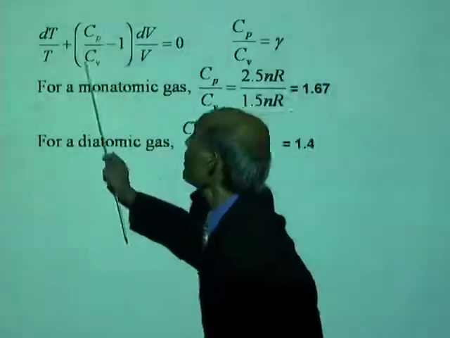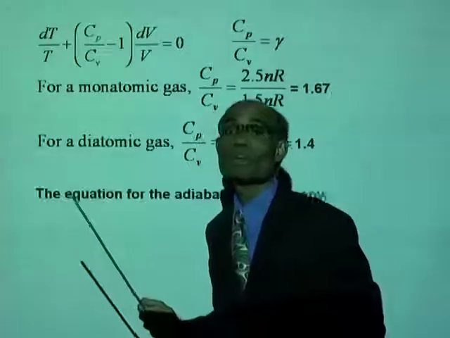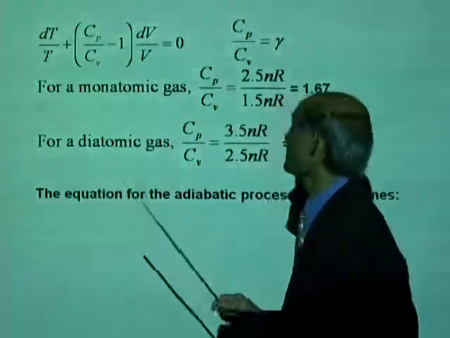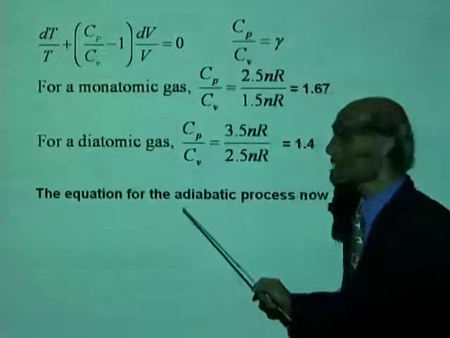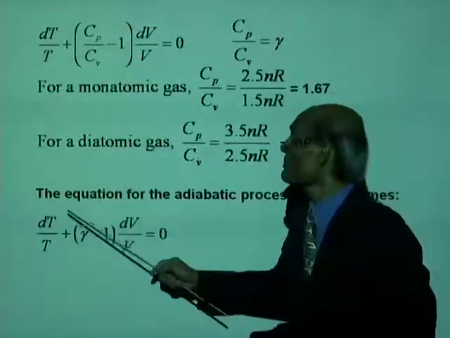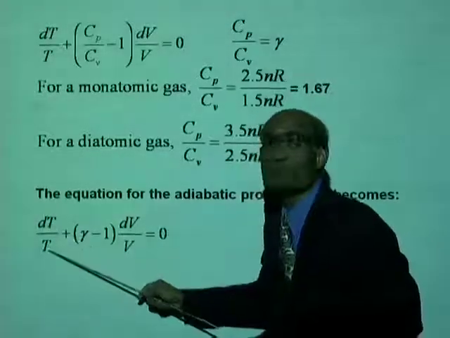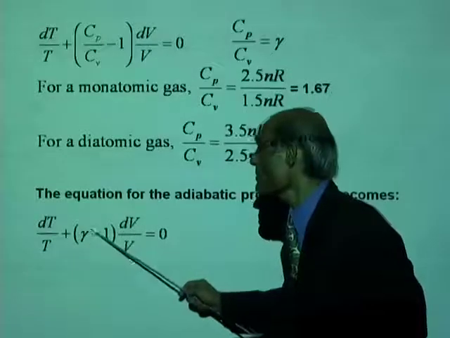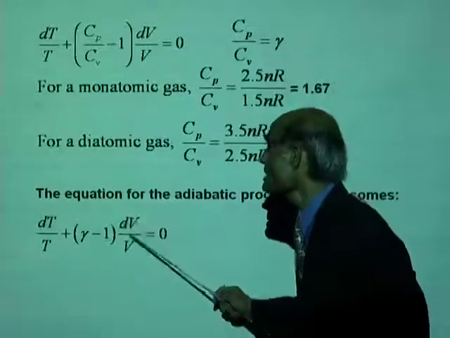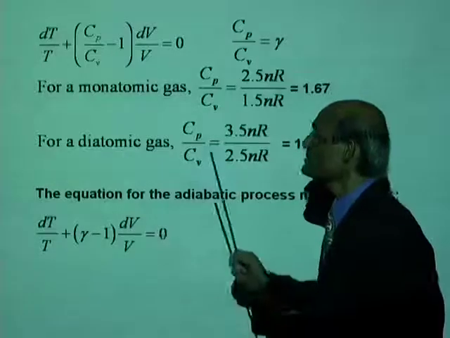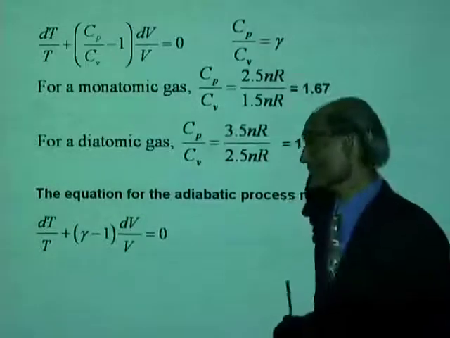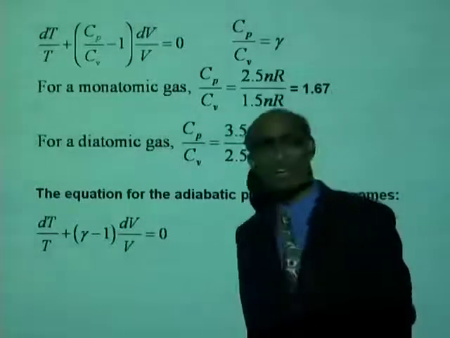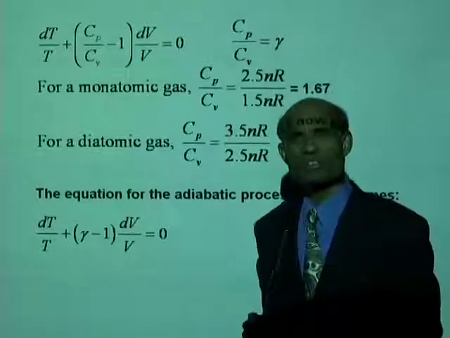So this Cp over Cv will now become gamma. So the equation for the adiabatic process now becomes dT over T plus gamma minus 1 times dV over V equal to 0. Well, this is a very elementary differential equation.